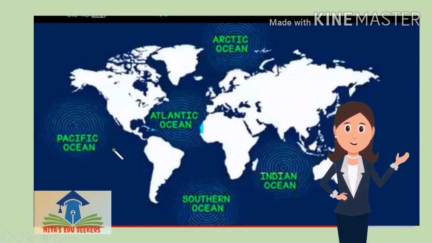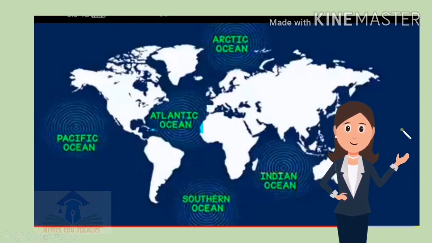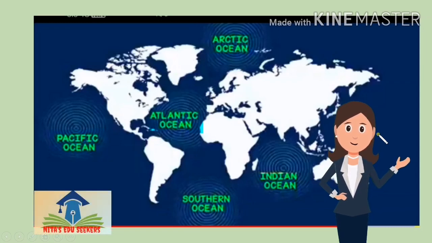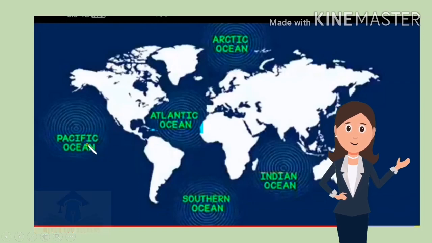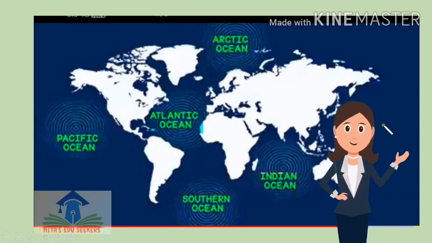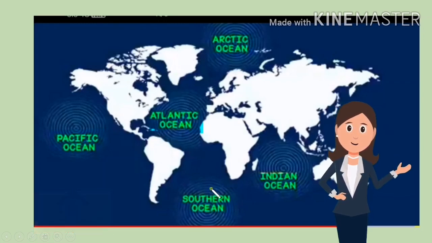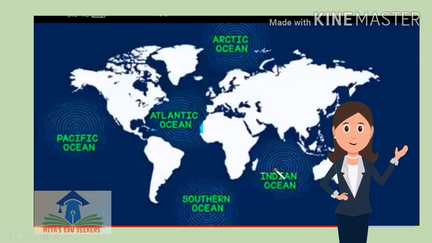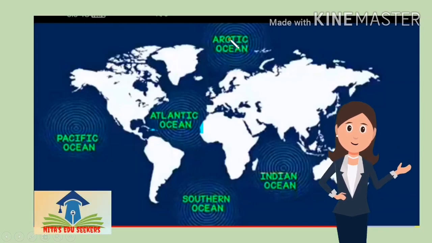First of all, we will see the Pacific Ocean. Pacific is on both sides because Earth is round. When you fold this map, you are going to make it round. You will find this Pacific is on both sides. Okay, Pacific Ocean. Second one is the Atlantic Ocean. This is the busiest ocean. Then Southern Ocean, Indian Ocean, and Arctic Ocean.